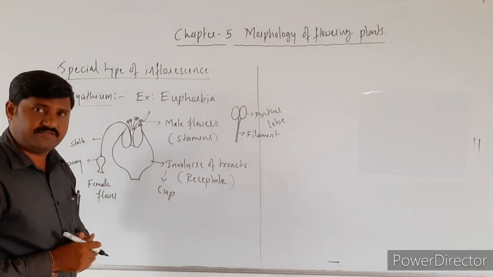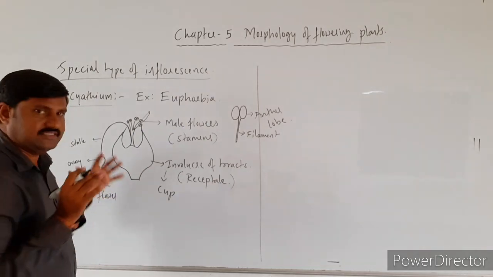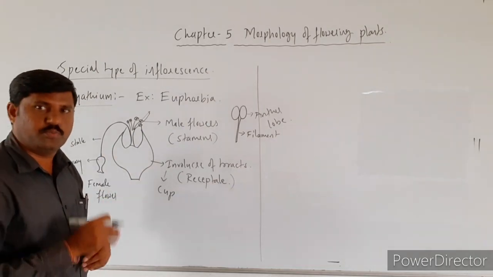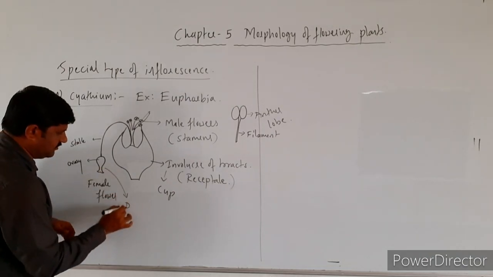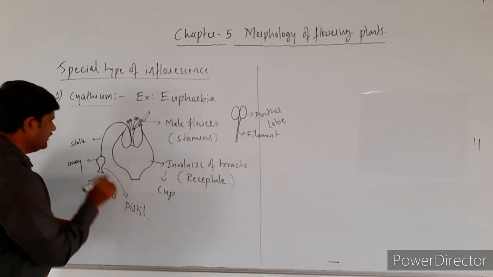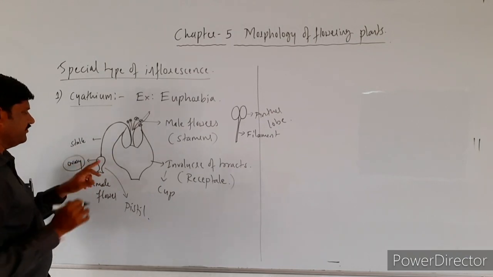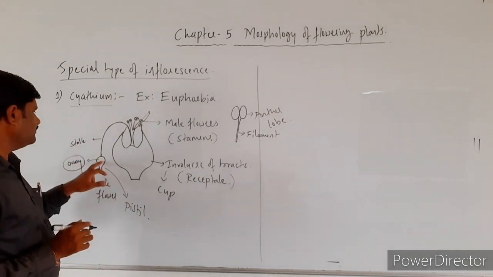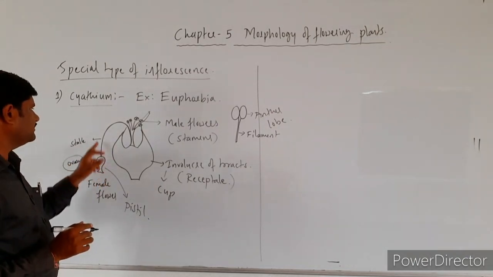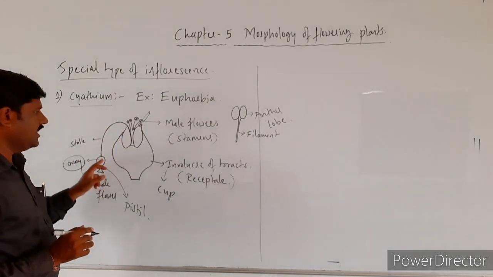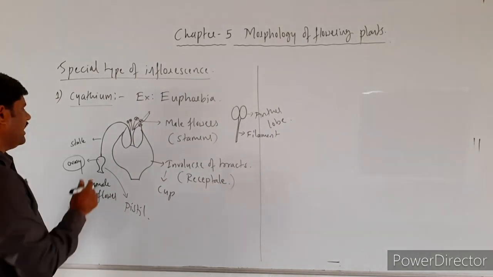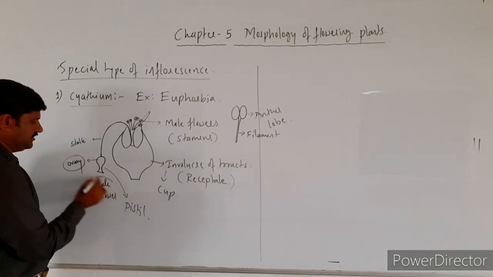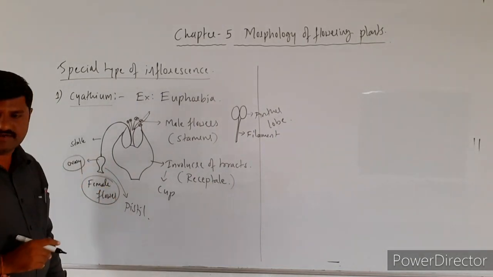And one more flower is there, the female flower, which is reduced into pistil. So what is this flower called? It is only the pistil, right? This is the ovary part, and this ovary part, that is the pistil, has an elongated stalk, and that protrudes outside this receptacle, and this is said to be a female flower.